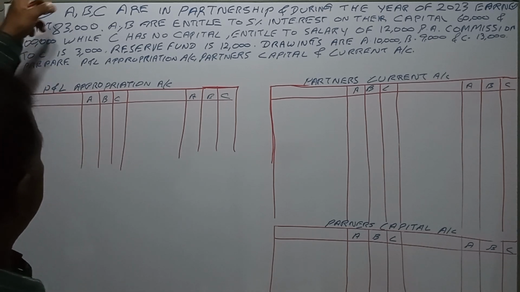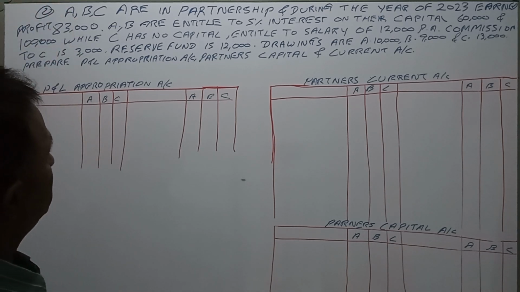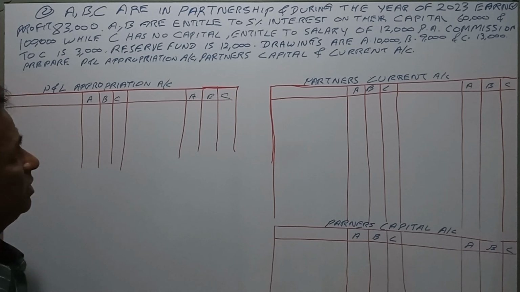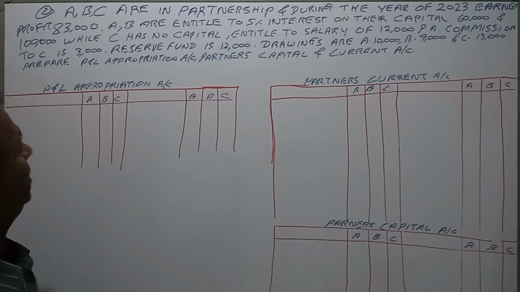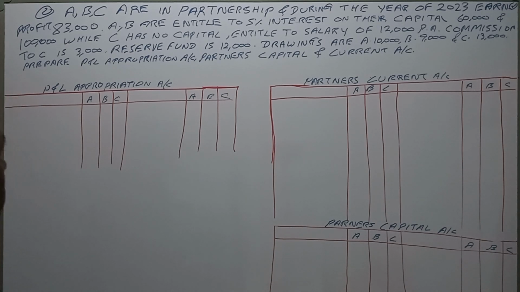So first of all, ABC are in partnership and during the year 2023 earned a profit of 83,000. So we will take this to the profit and loss appropriation account.